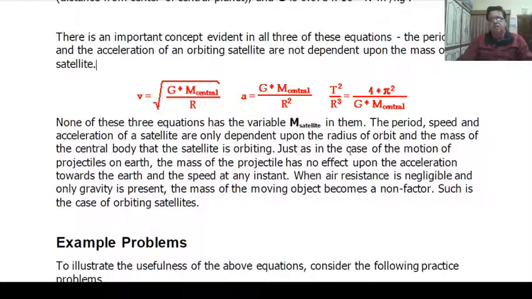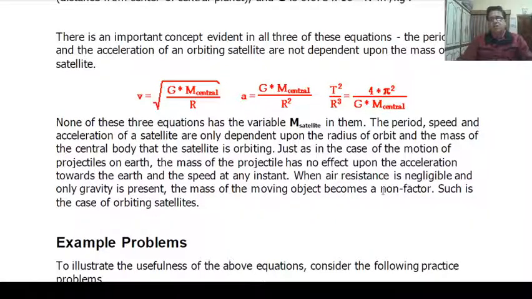Just as in the case of the motion of projectiles on Earth, the mass of the projectiles has no effect upon the acceleration towards the Earth and the speed at any instant.